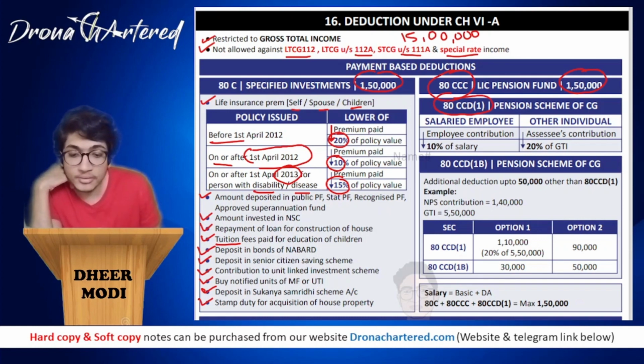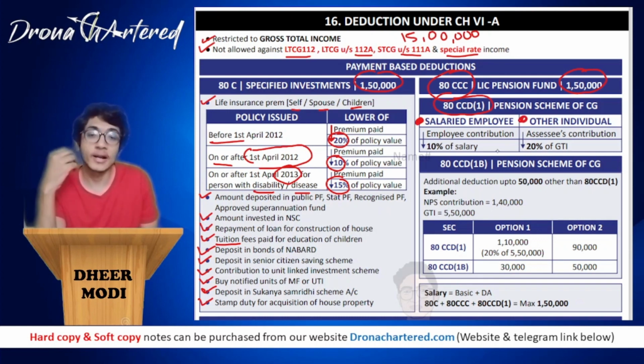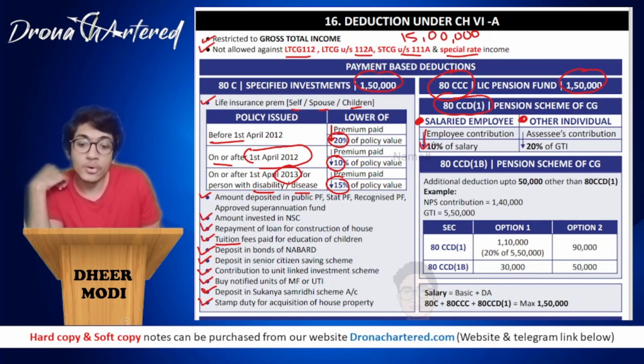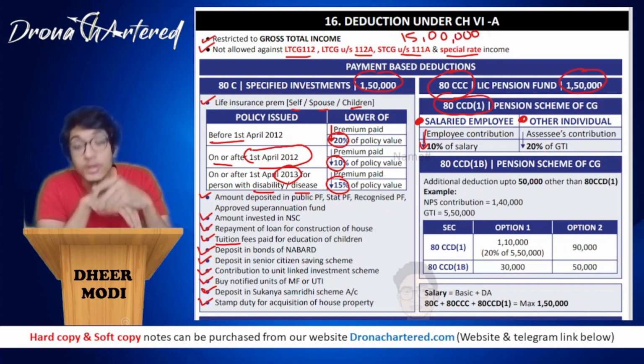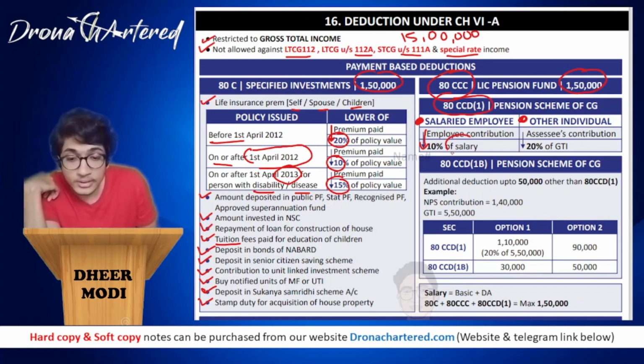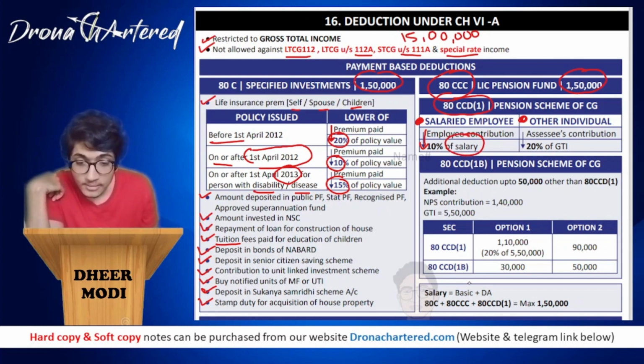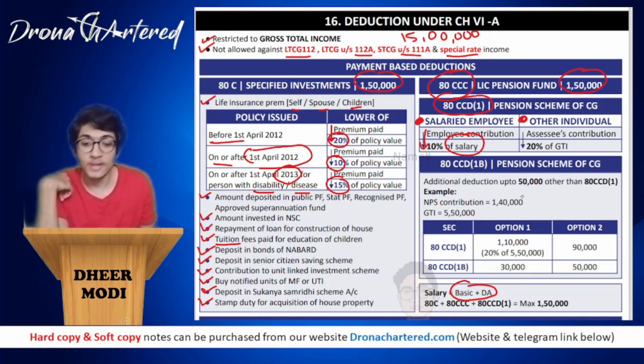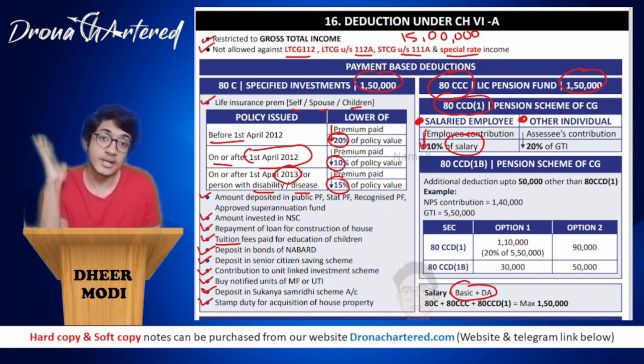80CCD1 is your pension scheme of central government for two people. One is your salaried employees and other individuals. So if you are a salaried employee, the deduction that you will be allowed is lower of employee contribution or 10% of salary. That is, how much the employee has contributed from his salary, and 10% of salary, whichever is lower. Now, sir, what does salary mean over here? Over here, salary means your basic plus dearness allowance. Okay, so 10% of salary is under section 80CCD1.